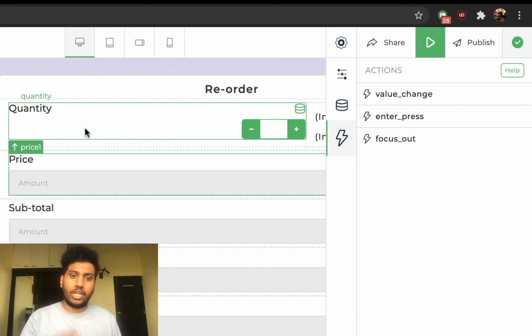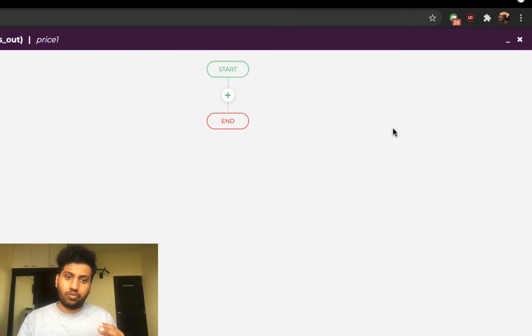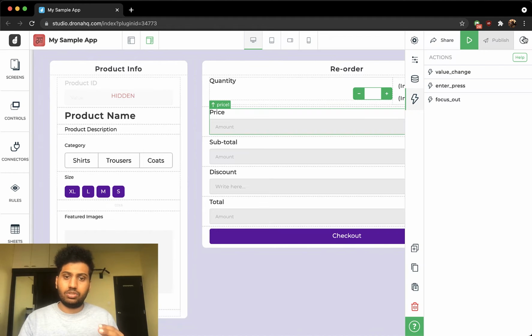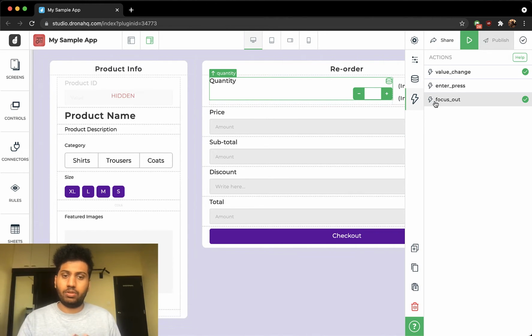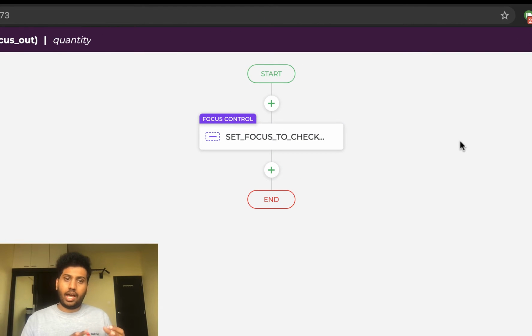What I did was, whenever the user moves the focus out of the quantity control, I move the screen and set the focus to the checkout button. For an easier user experience, once you set the quantity and everything is set, he can just check the price and check out. You can of course utilize it in long forms where there are a lot of optional fields, and once some particular control is done operating on, you can move the focus around, or you can come up with more creative use cases for it. That's about it.